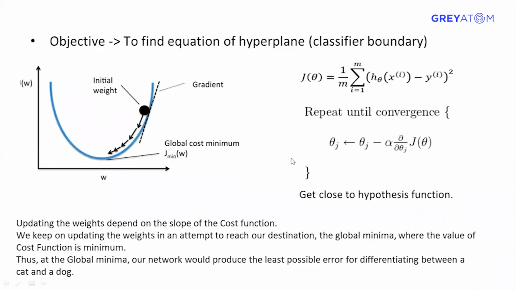So basically, if you see this figure, this is J(W). It's got erased a bit. So J(W) is nothing but an error which is a function of weights. Weights, you can write it as theta as well or beta as well. One and the other are the same thing. And you are trying to reach this global minima where you make lesser error and you reach the perfect decision boundary. So you started from here.